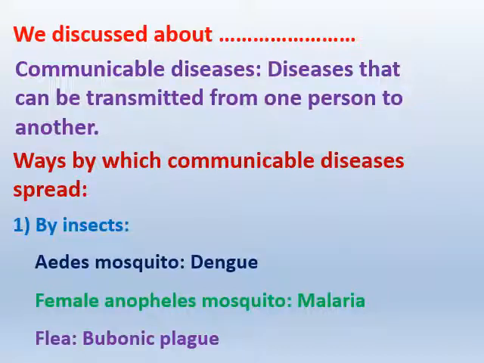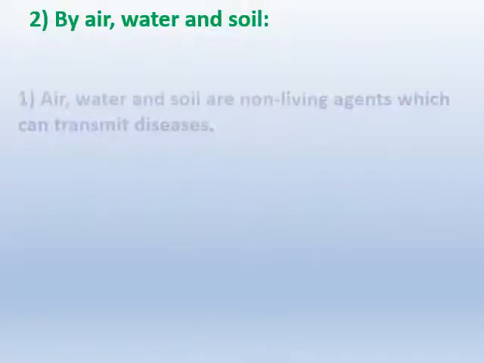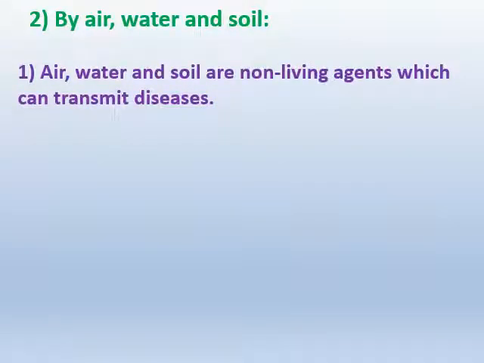Now the second way is by air, water and soil. What is the second way, children? By air, water and soil. And in this we discuss a few points. Air, water and soil are non-living agents. What are the non-living agents, children? Air, water and soil. Why do we call them non-living things, non-living agents?